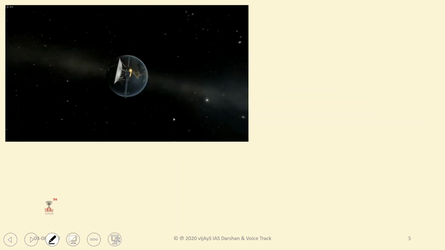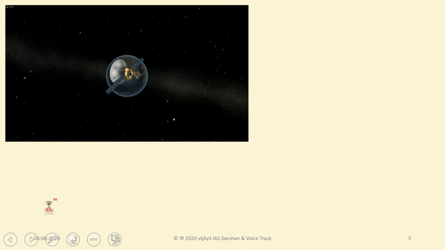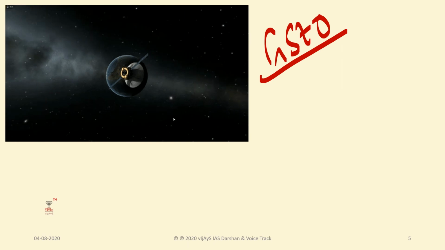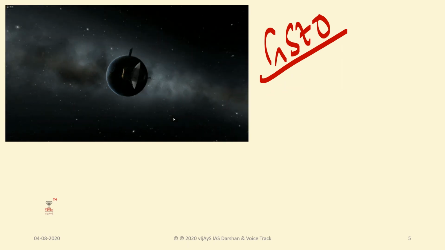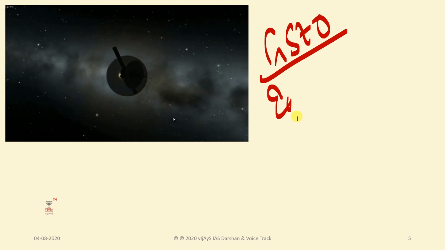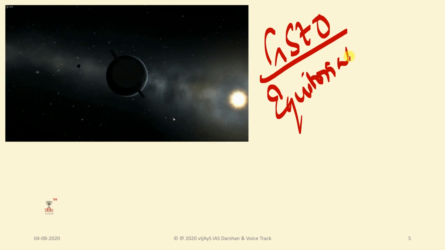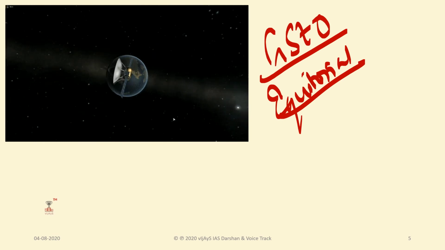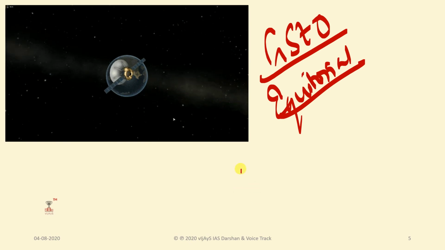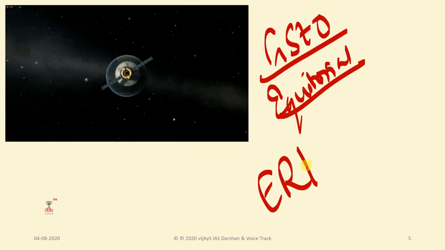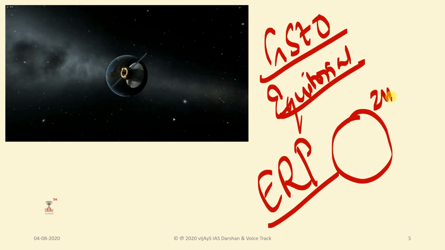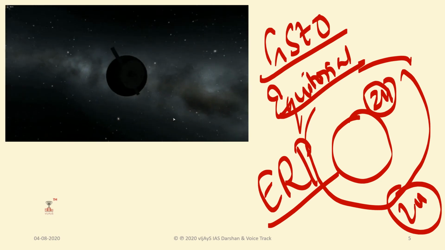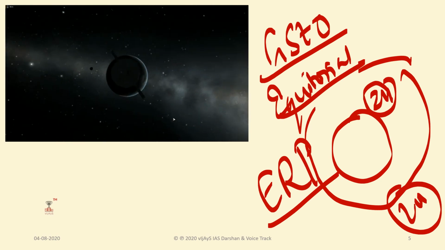Next we'll discuss the geostationary orbit. So what is this? It is the same as a geosynchronous orbit, but it lies on the equatorial plane. Only on the equatorial plane it will be seen. It has an orbital period equal to the Earth's rotational period. So if the Earth's rotation is 24 hours, the orbiter's period is also 24 hours, and thus it appears motionless at a fixed point in the sky to the ground observer.